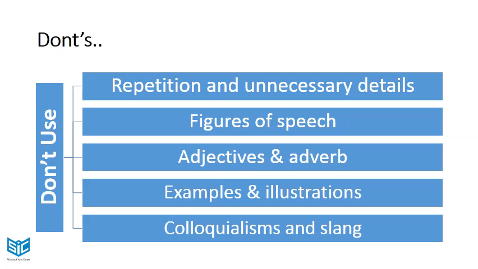Avoid any kind of examples and illustrations as you have to focus only on main ideas as well as subpoints. Your language should be formal rather than highly formal while writing a summary. So avoid colloquialisms and slang.